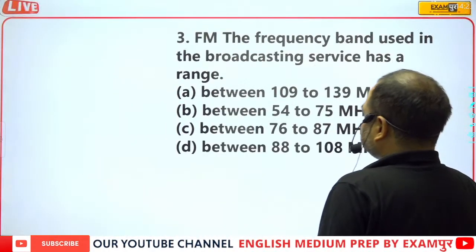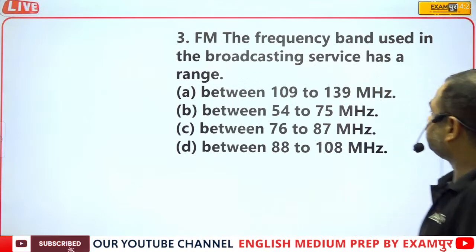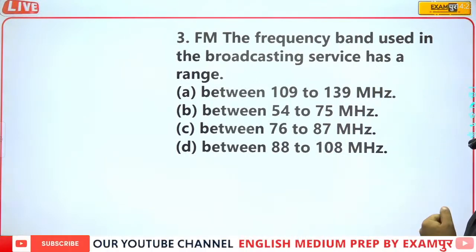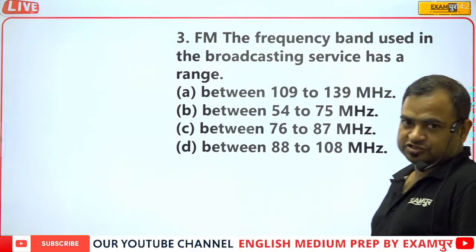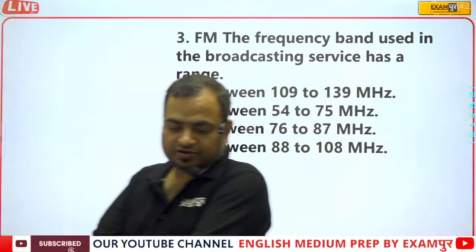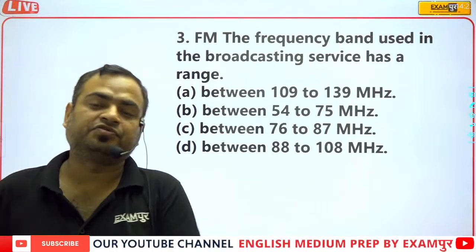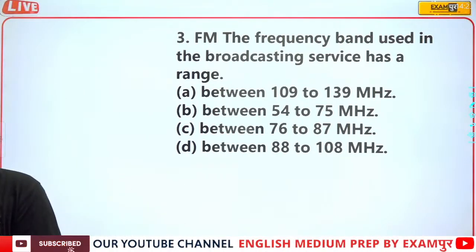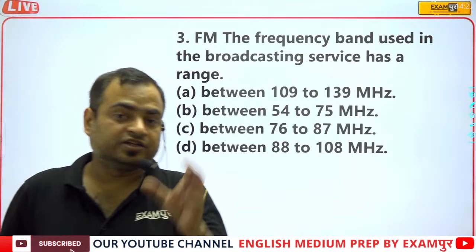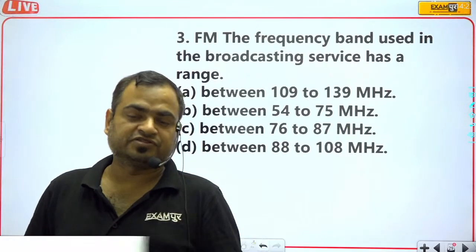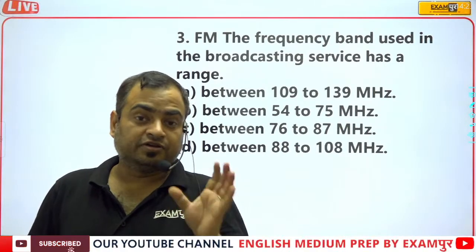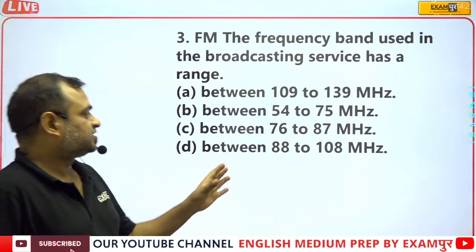Next, FM, the frequency band used in the broadcasting service, has a range. You can check your mobile phone or radio device for this range. Range means the minimum frequency of the frequency modulation and the maximum frequency.